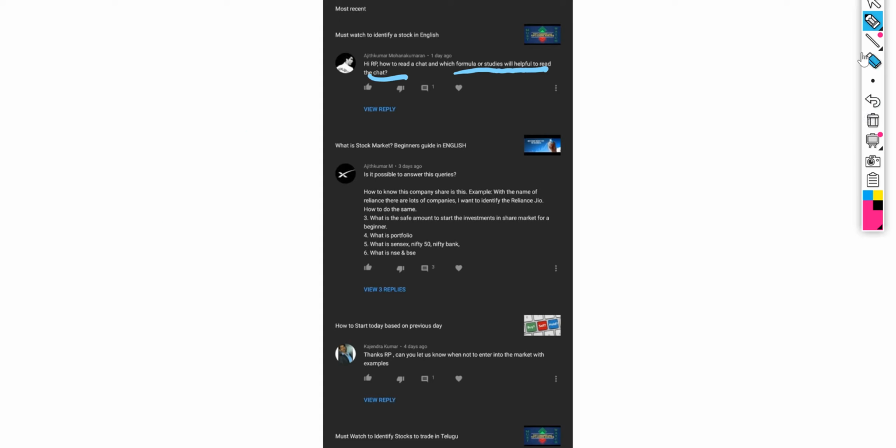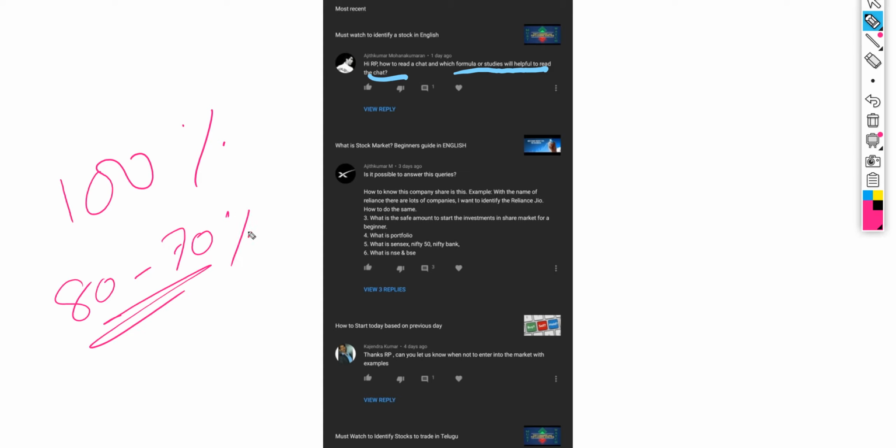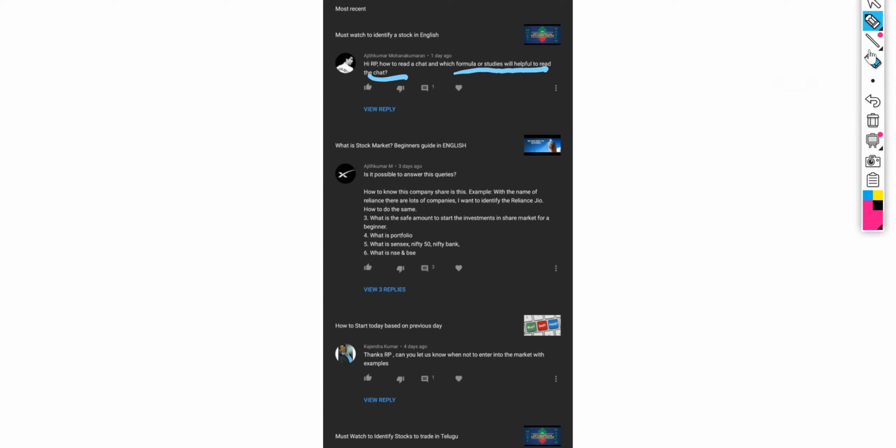See, to bring an indicator into the market, it has to pass through several conditions. So I'm not saying that every indicator gives you 100% results, but there can be a 70 to 80% success rate in these indicators. But you have to know in which cases it works and in which cases it doesn't work. So you have to know about the indicator completely, then only you can trade.